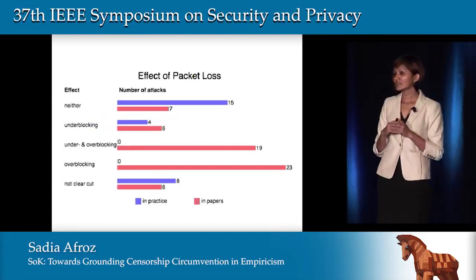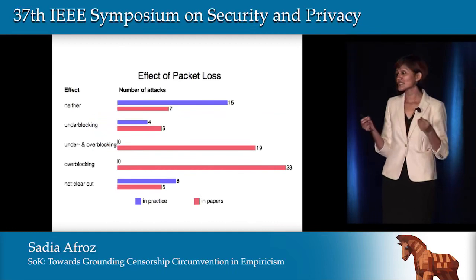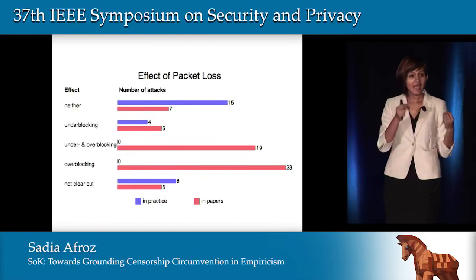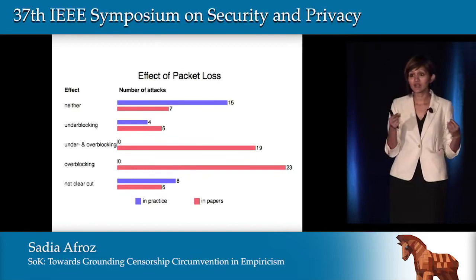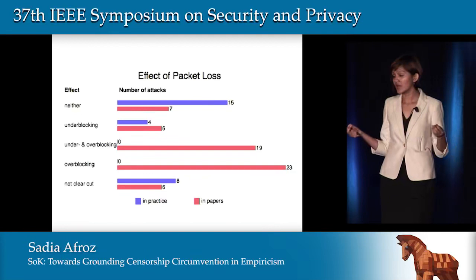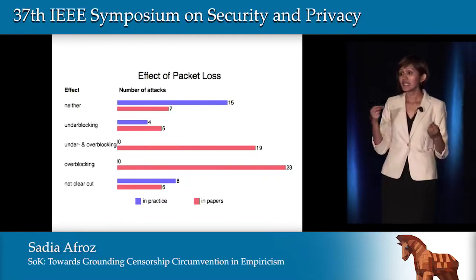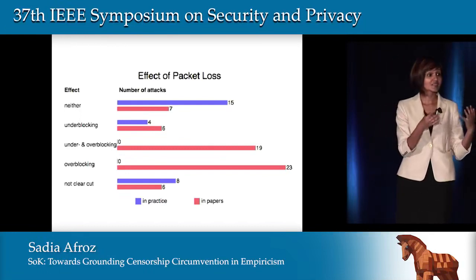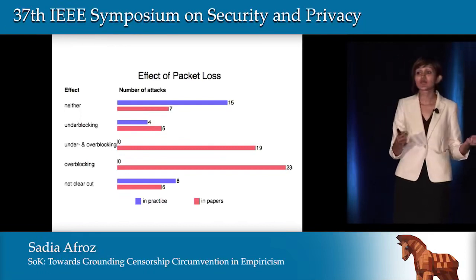The last thing we have looked at is the robustness of an attack to packet loss. Packet loss in a network is very common. So what happens if the packet that the censor was using to decide whether to block a flow is lost? We notice a real-world censor in the packet loss case is going to underblock, whereas a censor that we found in research papers is going to overblock.